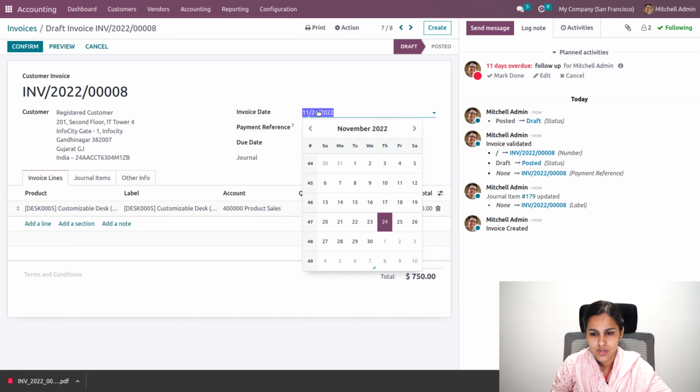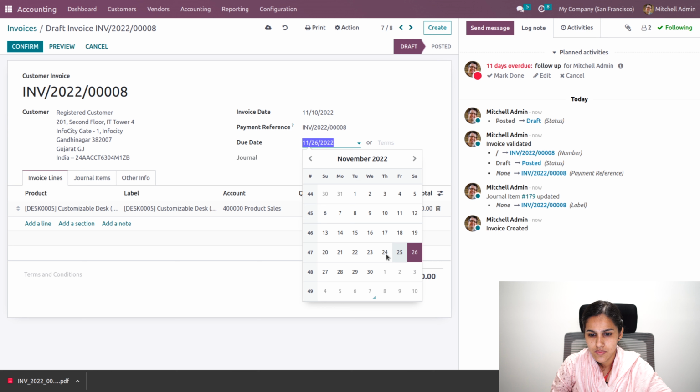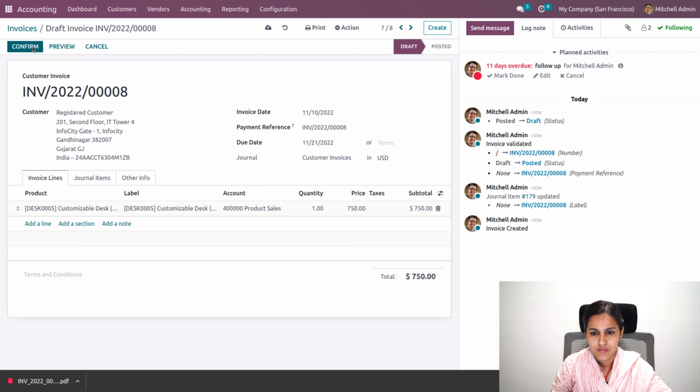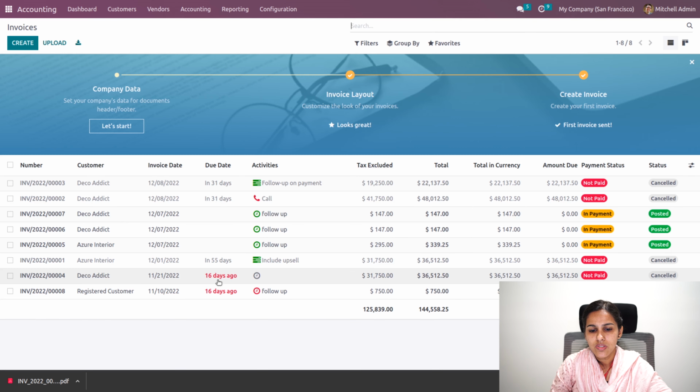This has been applied to 10, and 21 has been added. Okay, now let's go to invoice. You can see it's due 16 days ago. So it has to be due 16 days ago itself, so a follow-up report has to be generated.